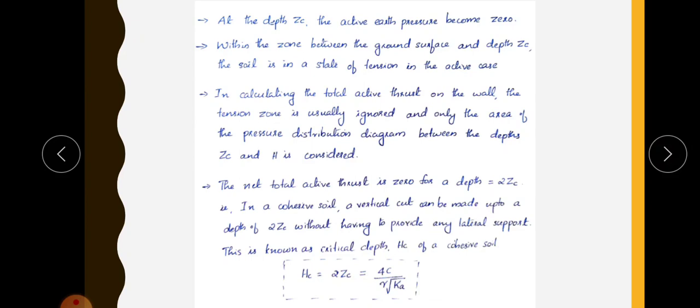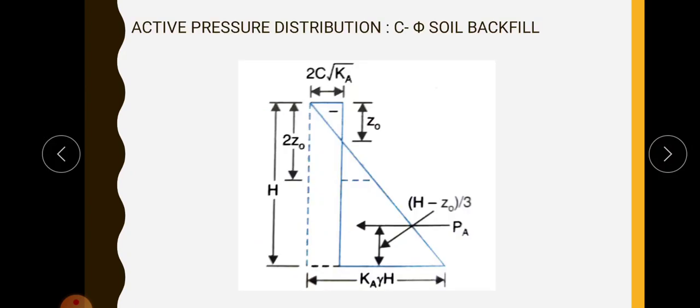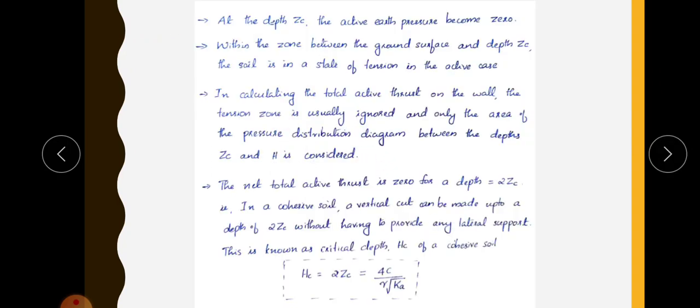And the net total active thrust is 0 for a depth of 2 times ZC. That is, for this depth, here it is minus and the same magnitude is here plus, so by adding these two, the resultant will be 0. So up to this depth, that is 2 times Z naught, the net total active thrust is 0.